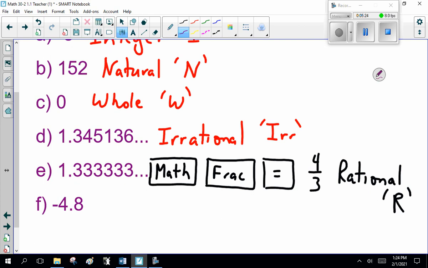And then we look at the last one, minus 4.8. We do the exact same thing: math, the fraction button comes up, you hit equals, and this becomes, doing it the long way, minus 48 over 10. As your calculator should call it, minus 24 over 5. Makes it rational.